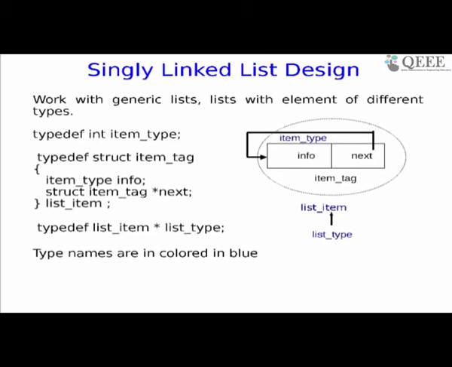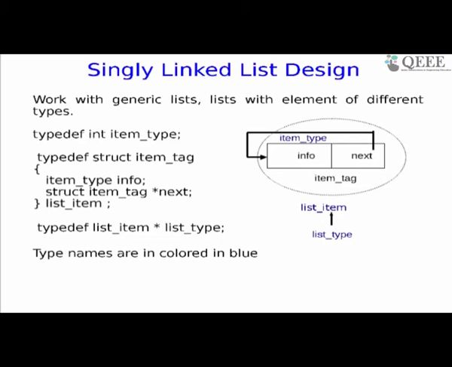So this entire struct item tag I want to call by a simple name, list item. So I don't want to repeat this again and again. So the typedef allows me to create this box with one integer value and one pointer and name it as list type. And the last typedef says that list type is yet another type name. It's not a variable, it's a type name which is a pointer to the above. So using this, I will take only one or two, the rest you can work at leisure.